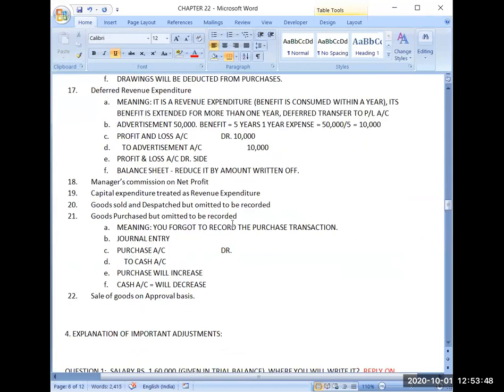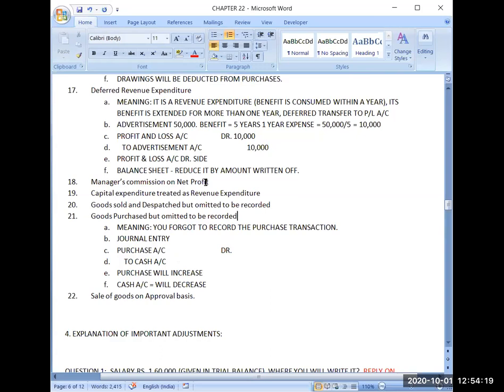So it can be given for any transaction. Like I can say goods sold but omitted to be recorded. I can say cash received from Z but omitted to be recorded. So I can give you many omission transactions. Carriage inward paid but omitted to be recorded. So it can be converted into as many transactions as you have learned in the journal chapter.